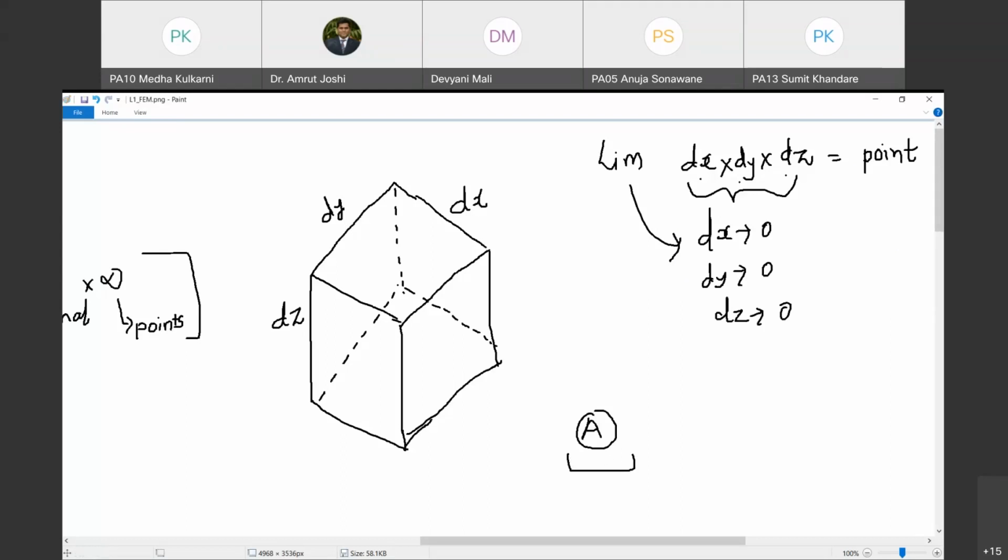Till this point, are you with me? Quickly answer that in the chat box and then we can go ahead. Are you with me till this point? Someone is waiting in the lobby. Let me check. No, no one is waiting in the lobby now. Okay. So are you with me till this point? Yes. Okay. So let us go ahead.